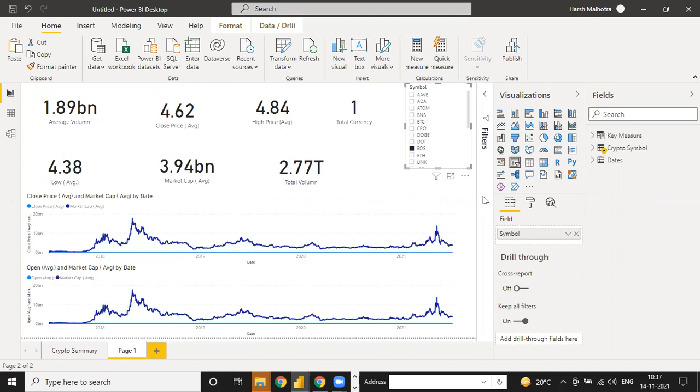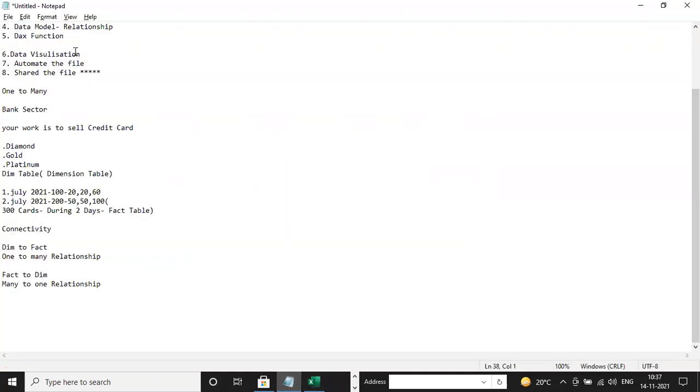Suppose you are working in an office right now and you are very new in Power BI. I have done this project multiple times, so that is the reason I can do whatever I want. But if you are new to Power BI and you need the close price average, try to put only the close price, not the open. Try to put only the close price average, step by step. See what steps I have written here. You can go step by step.